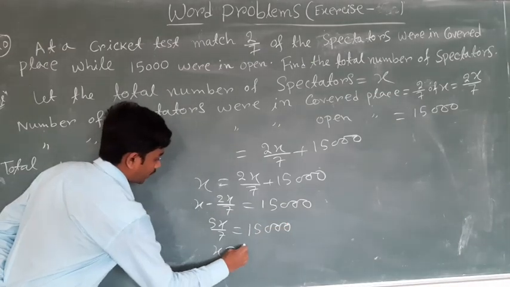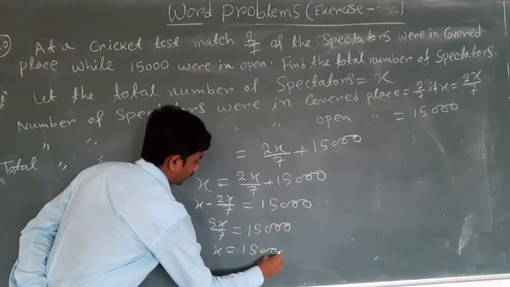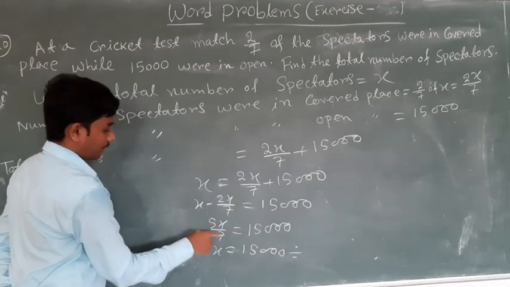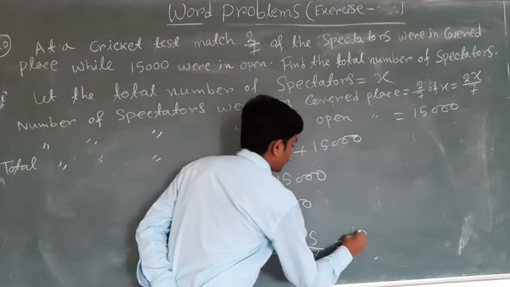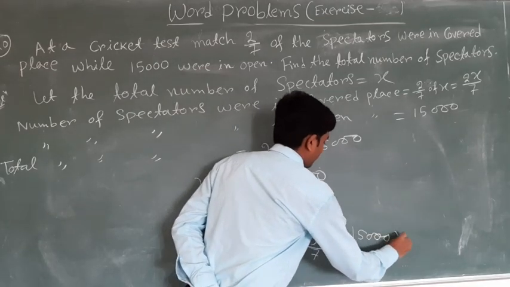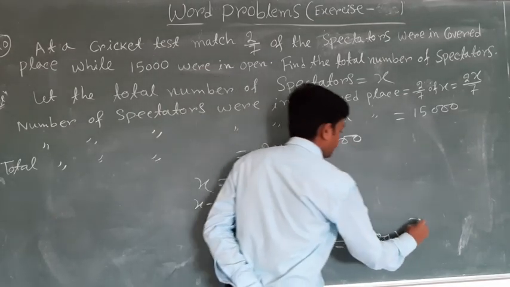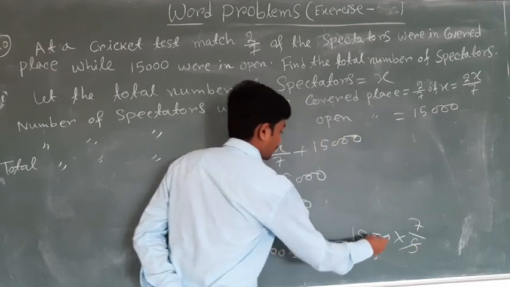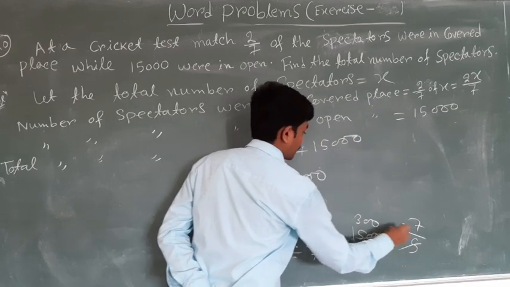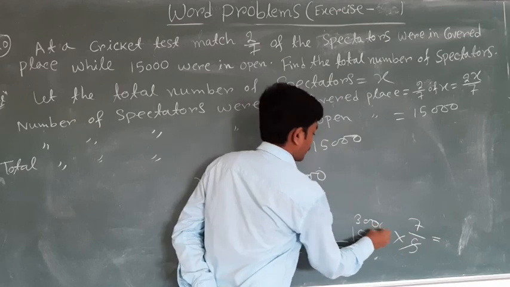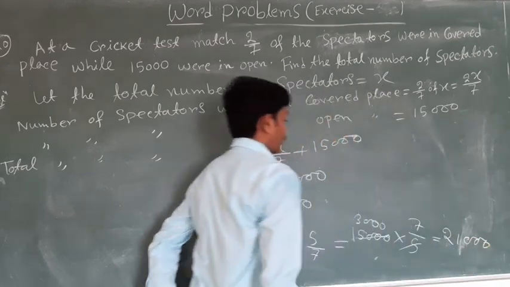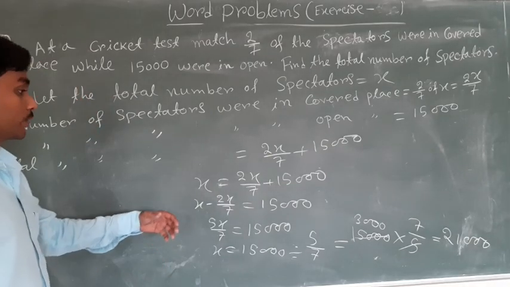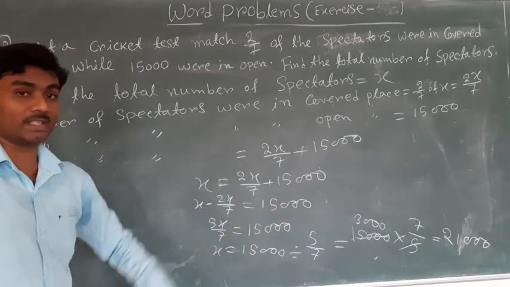So x is equal to 15,000 divided by 5 upon 7, which is 15,000 multiplied by 7 upon 5, which is 21,000. So hence the total number of spectators is 21,000.